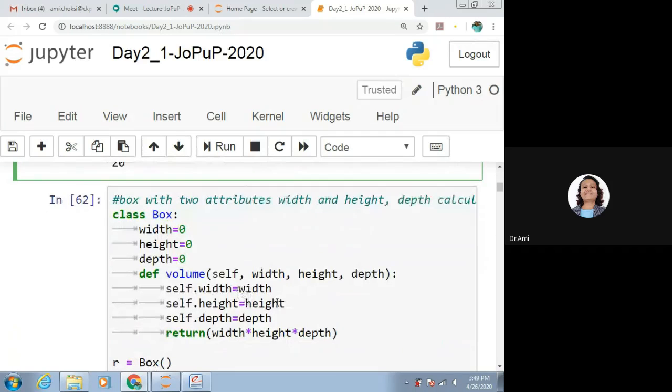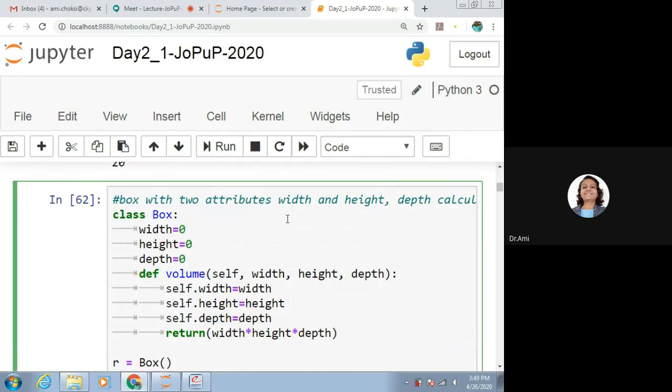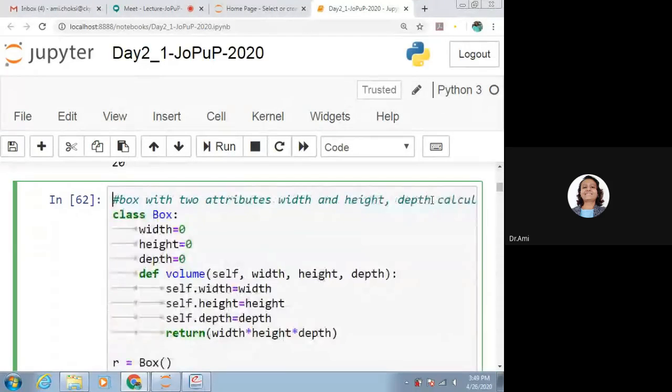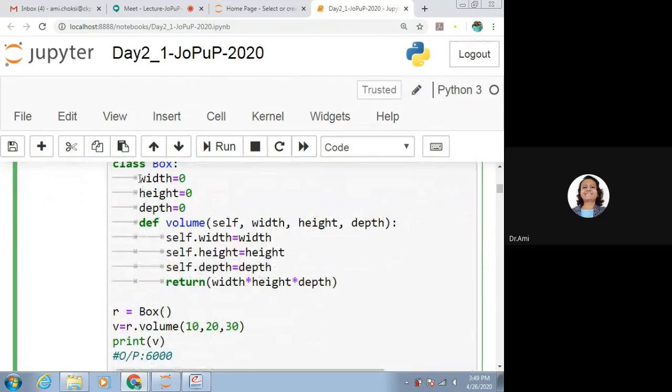Now see, we do have a box with attributes width, height and depth. Then we want to calculate the volume. So what we do? Class box. First of all, we are giving width is equal to 0, height is equal to 0, depth is equal to 0. All are public, because no underscore is there. Now, is it something like a constructor wherein we are directly giving the value? No. We haven't yet written the constructor. It is a simple variable.